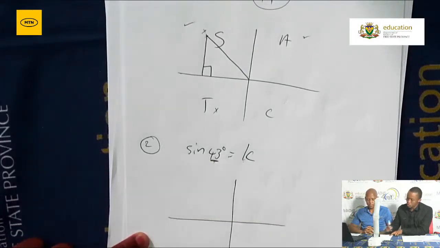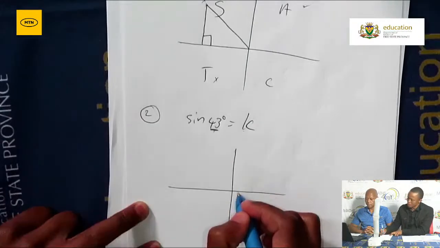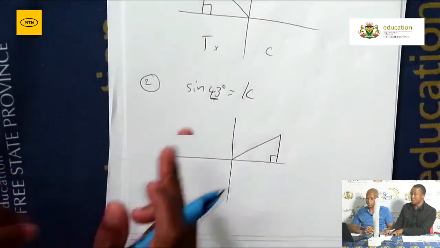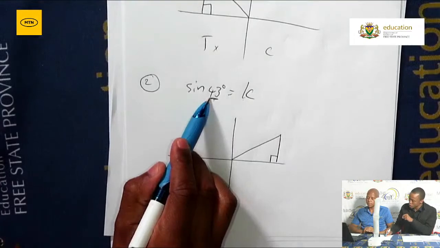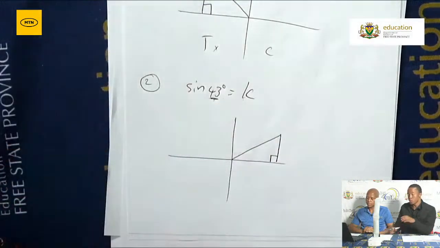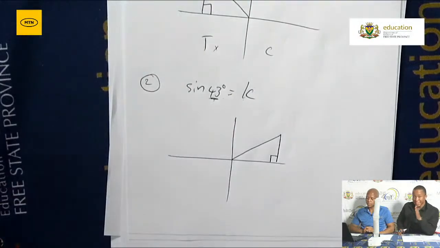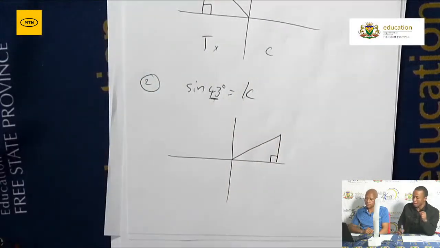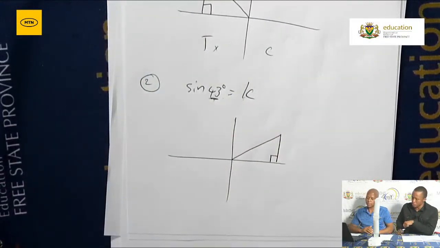That's where you still need to locate your terminal arm, but your terminal arm here will be in the first quadrant, because in the first quadrant, that's where you have that particular acute angle, which is 43 degrees. And normally these types of questions, when the angle is known and the ratio is not known, that's when you need to determine it in terms of that unknown variable that's given in that particular question.